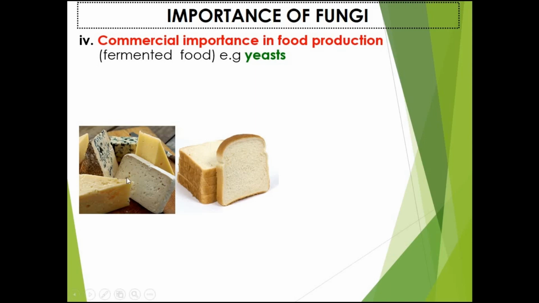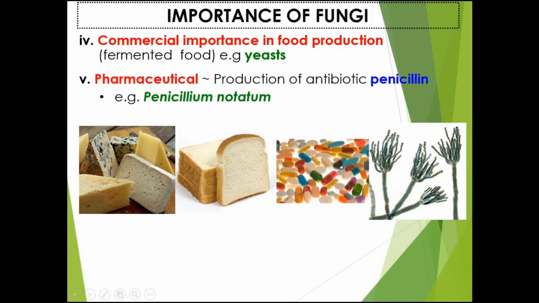the fermented food, for example, cheese and also bread. The next is in pharmaceutical. For example, we use the Penicillium chrysogenum to produce penicillin, a type of antibiotic commonly used in the treatment of patients.